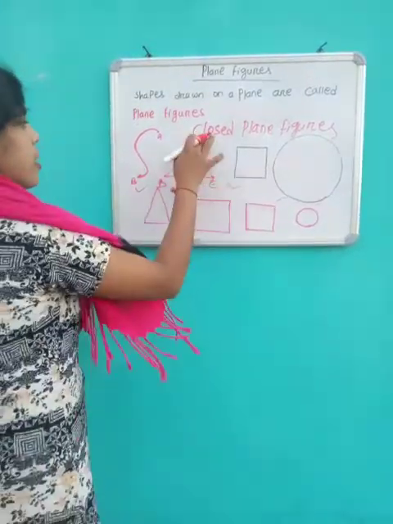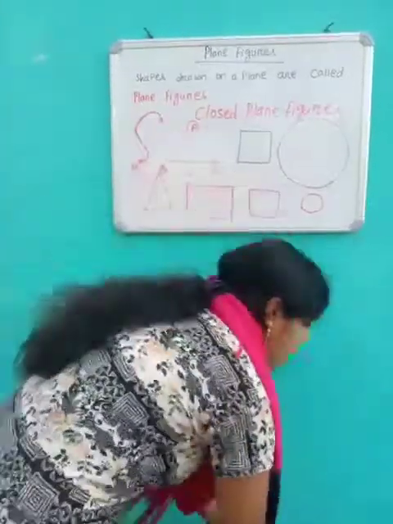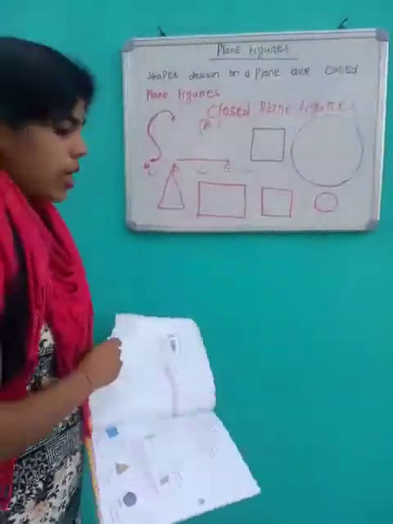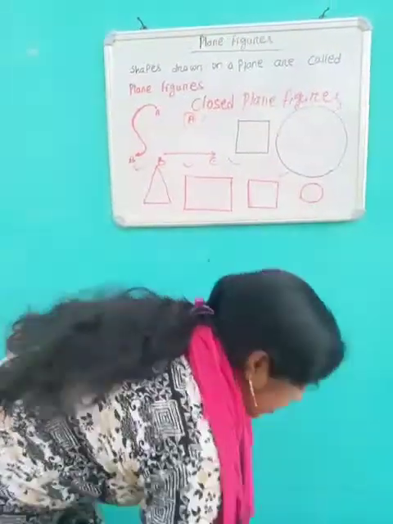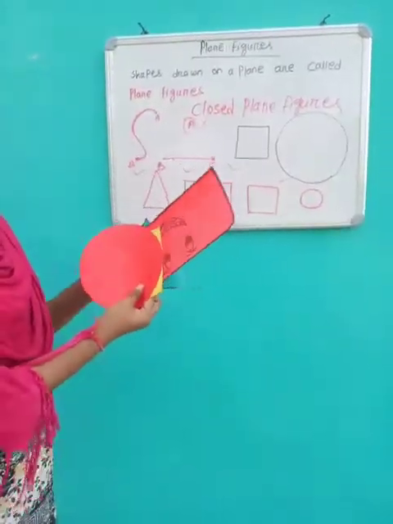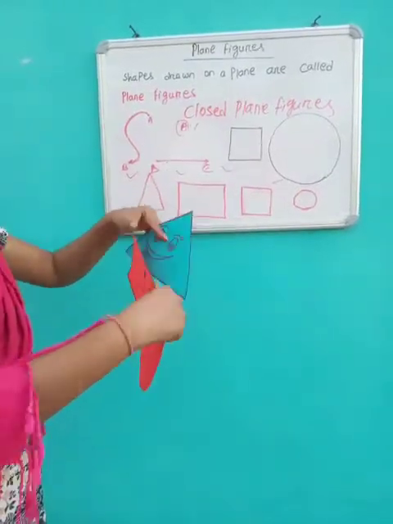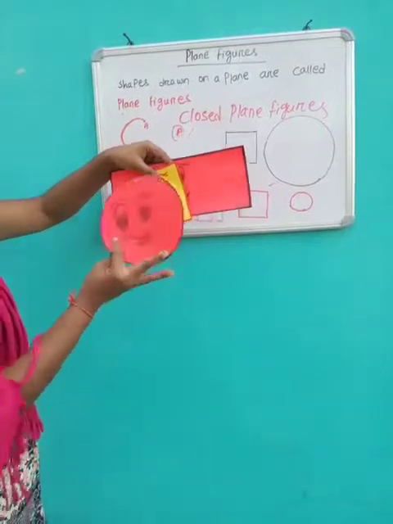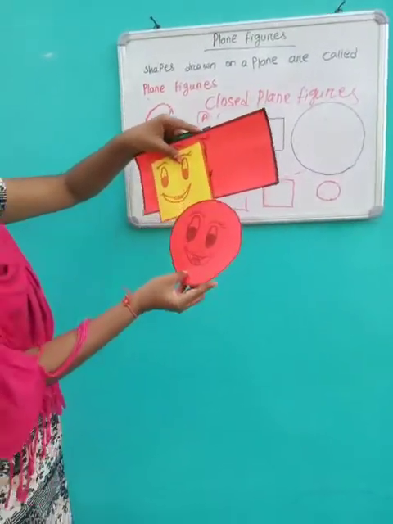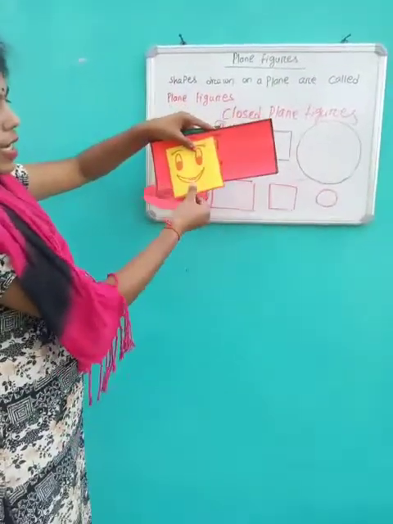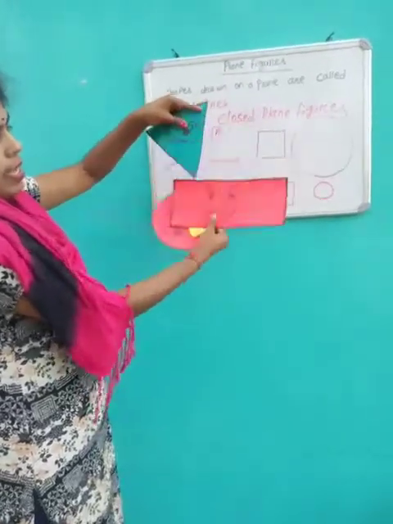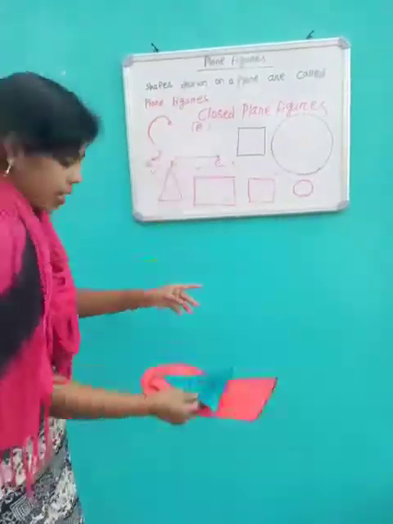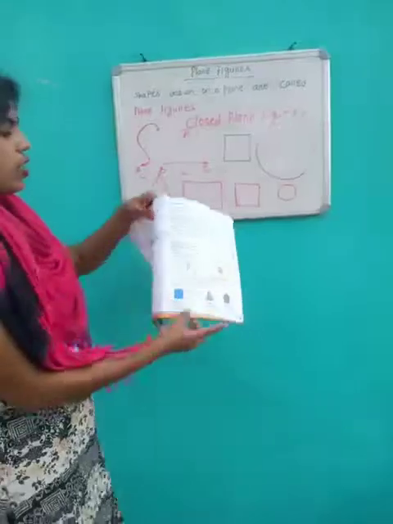Okay, I hope you all understood this chapter. These are plane figures: triangle, rectangle, square and circle. I hope you all understood this chapter.